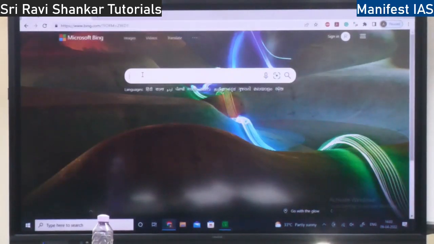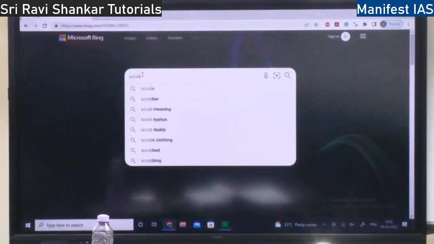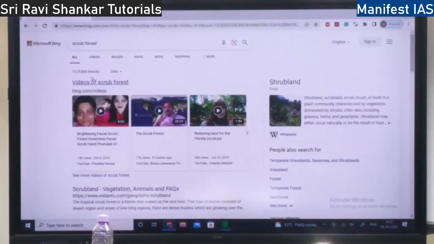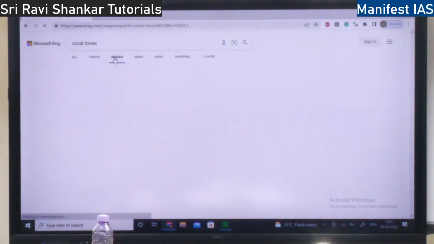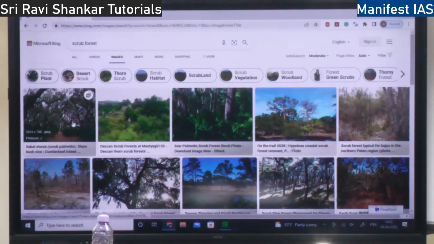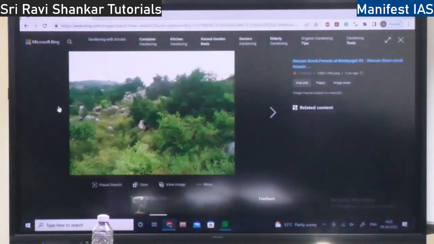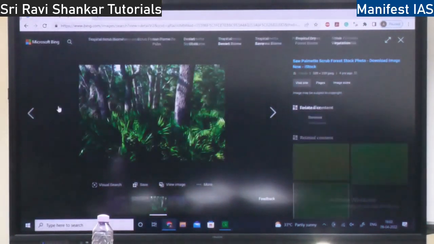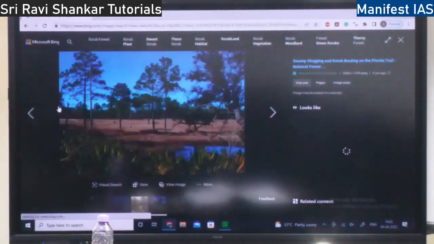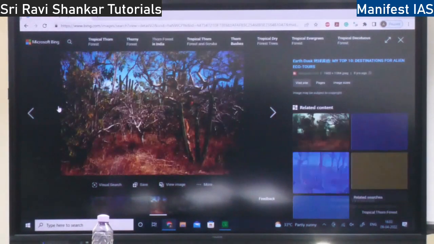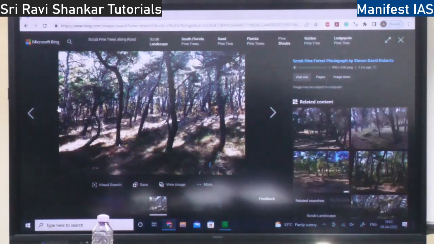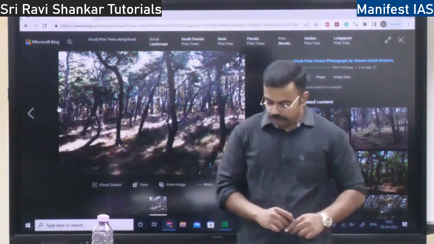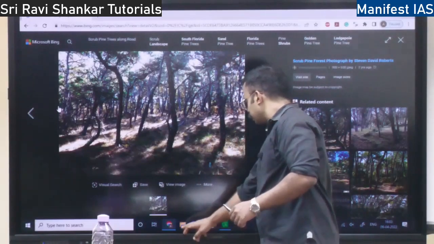See, geography and environment without diagrams, it's not fun to read. Scrub forest. What is it? Showing. So this is how a scrub forest looks like. This is how it looks. Similar to deciduous, I believe. Okay. So this is all about the forest types in India.